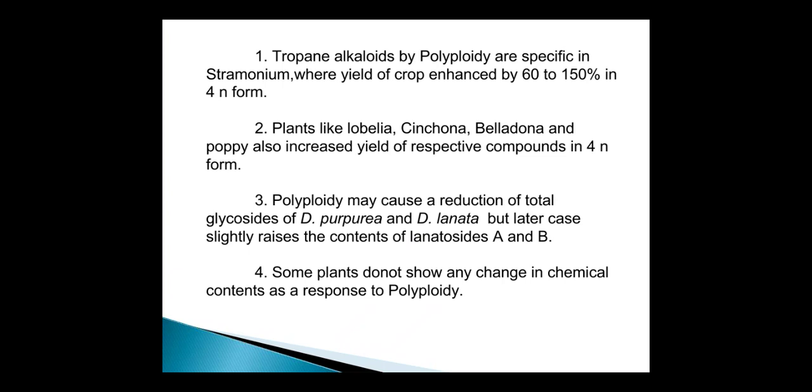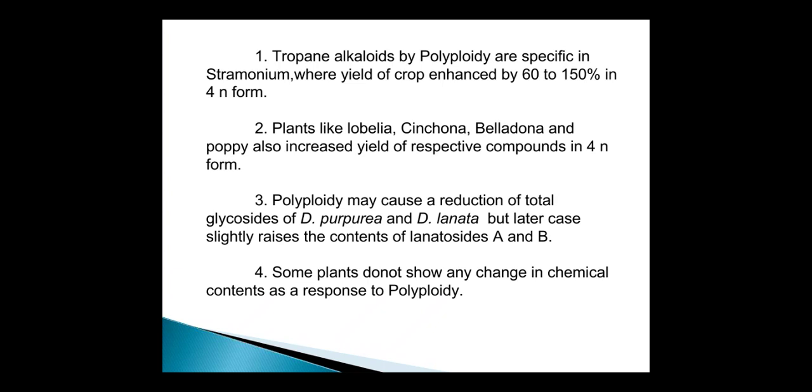And tropane alkaloids are increased by polyploidy, specifically in Stramonium, where the yield of the crop is enhanced by 60 to 150% in the 4N form. Plants like Lobelia, Cinchona, Belladonna, and Poppy also show increased yield of respective compounds in the 4N form.